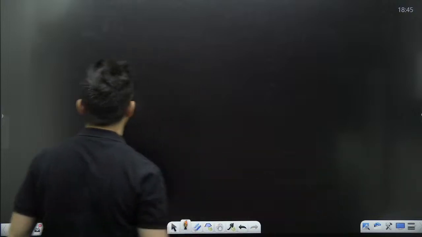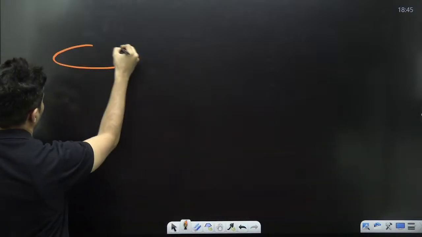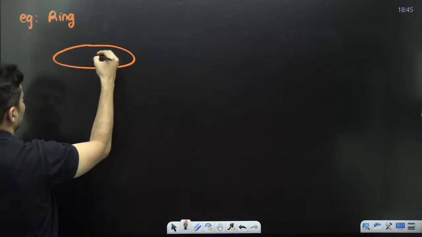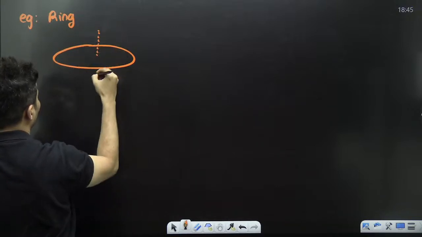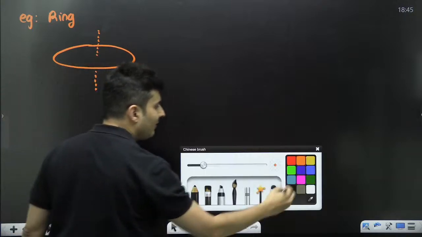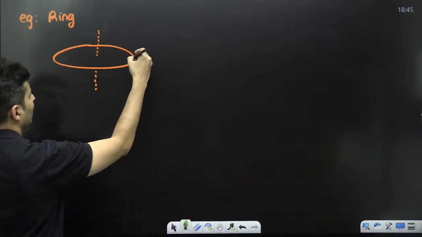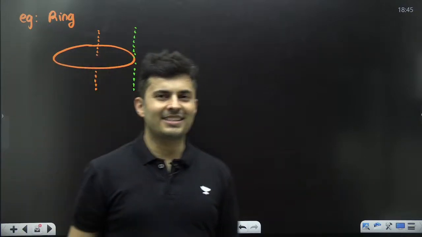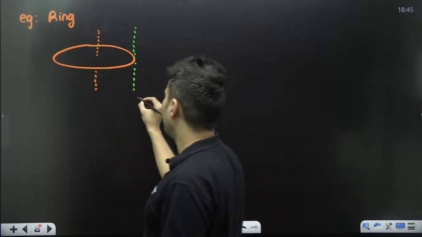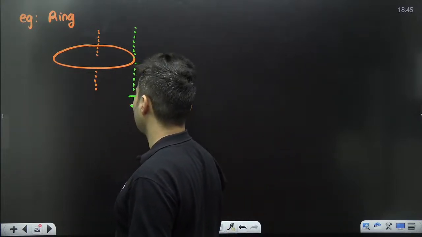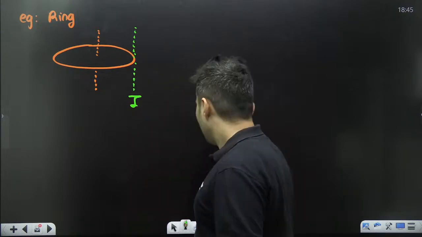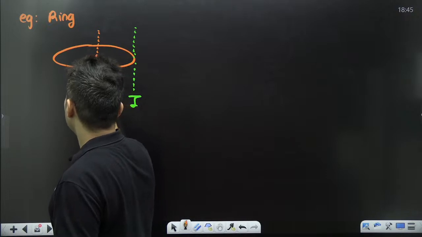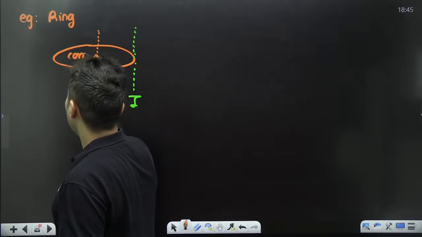So imagine I take a ring like this. Usually we know the moment of inertia about the central axis. If I ask you to find the moment of inertia about this particular axis, what will you do? Well, I know about the central axis, and the central axis exactly passes through the center of mass.